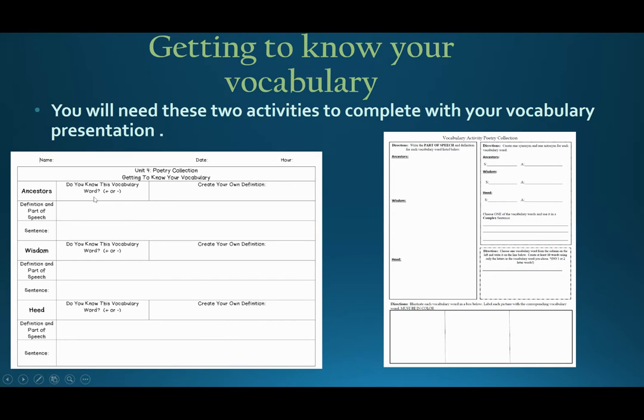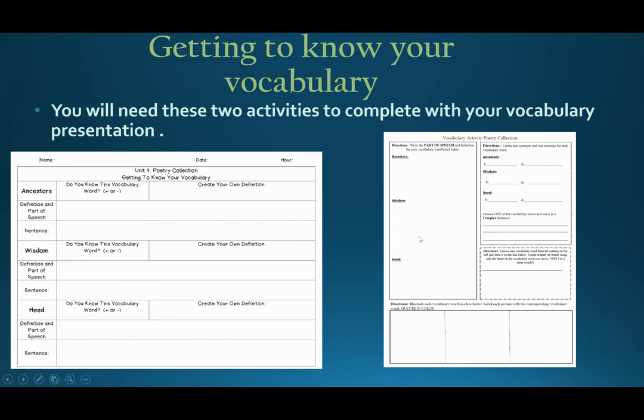Notice that here in this box where it's got the word ancestors, this is where you're going to put your plus or minus. Do you know this word? Then you're going to create your own definition here. And then here's where you write your definition and part of speech in this section. And then lastly, you have your sentence. That's where you're going to write your sentence starter and then finish your sentence. And you will do this with all three words.